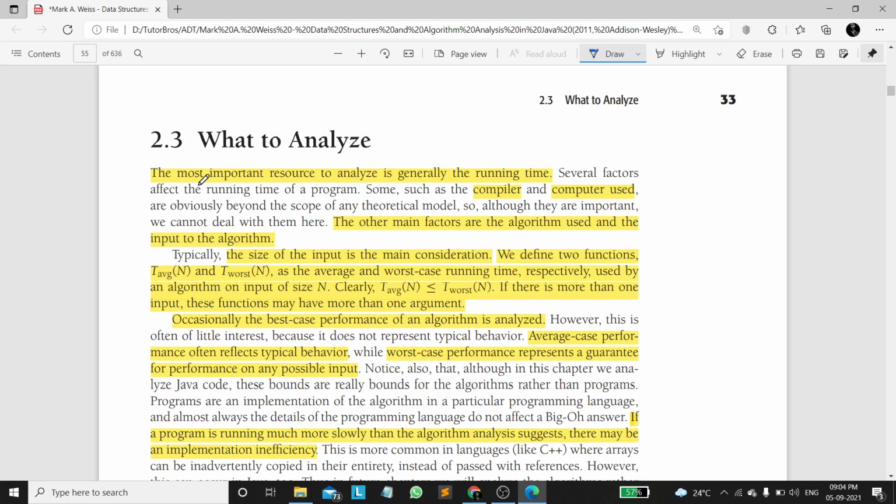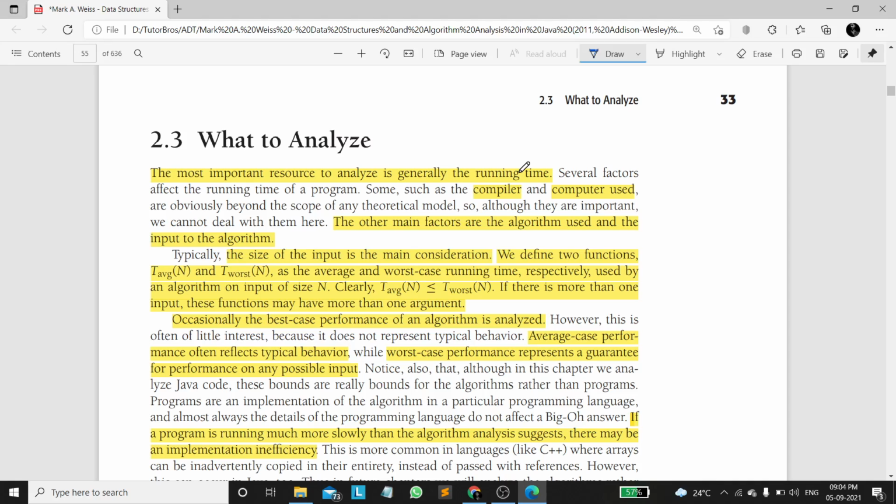Now the most important resource to analyze is the running time. There are several factors depending upon the algorithm. The running time depends upon the compiler, whether online or offline.